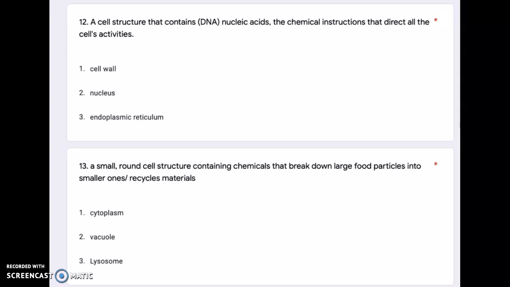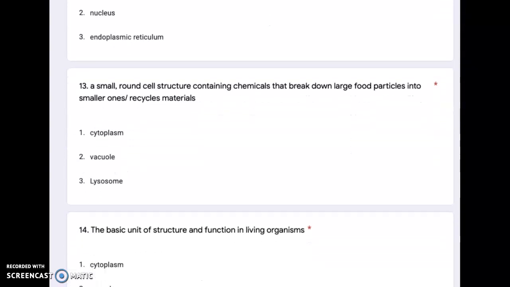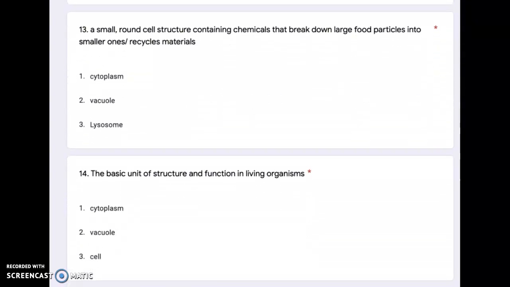Cell wall, nucleus, endoplasmic reticulum. Number 13. A small round cell structure containing chemicals that break down large food particles into smaller ones, recycles materials. Cytoplasm, vacuole, lysosome.